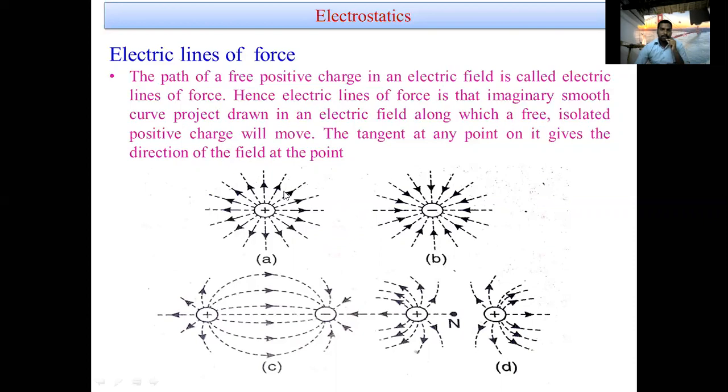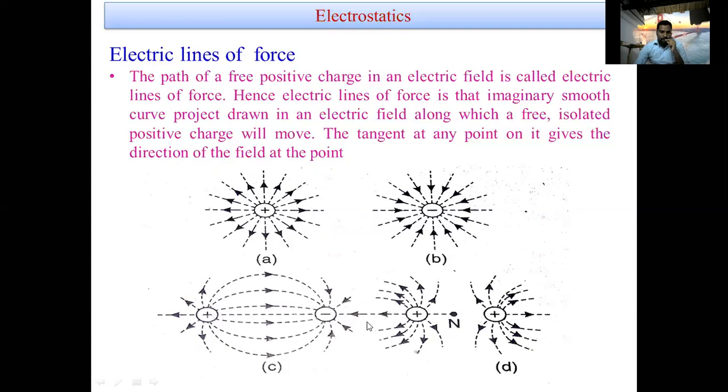This is outwards to infinity, and this is inward from infinity at the negative charge. Suppose two charges are separated by some distance, the lines of force go from the positive charge to the negative charge, like this.